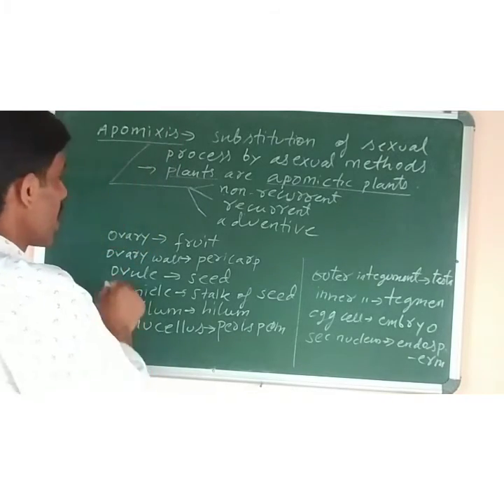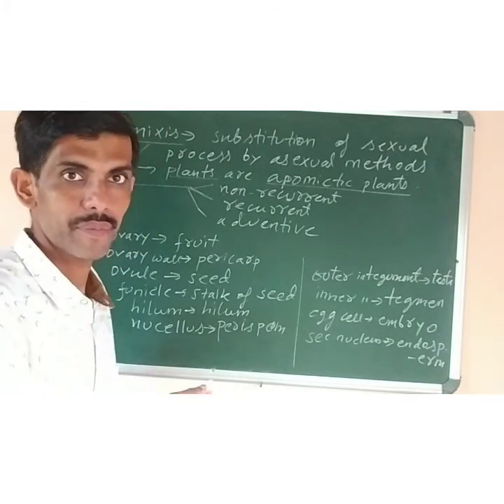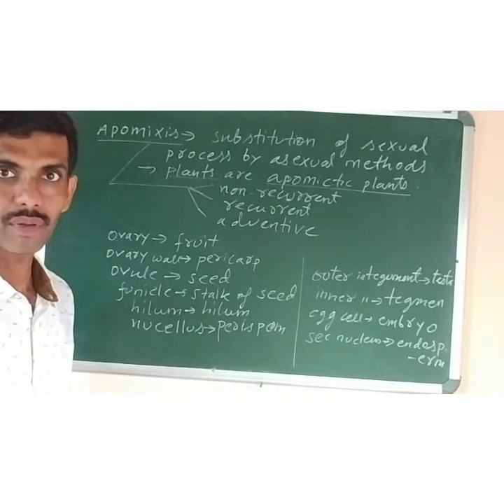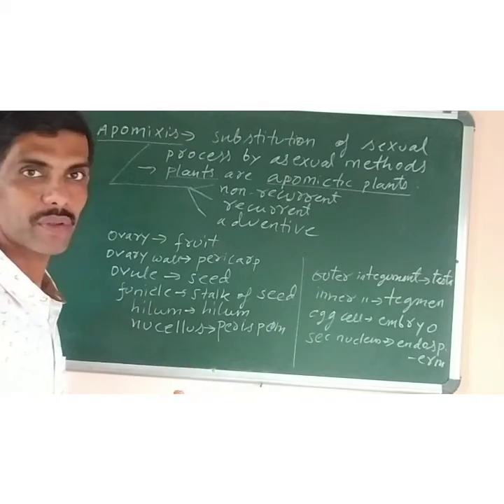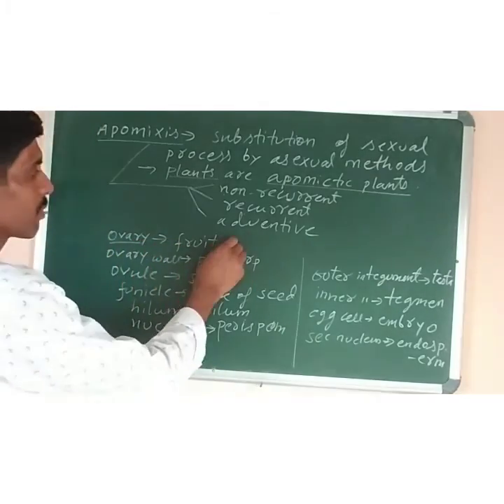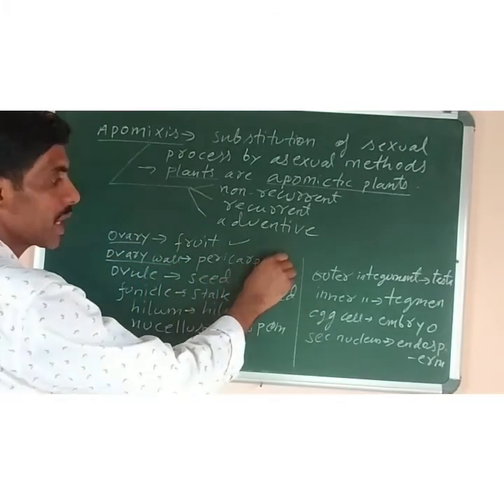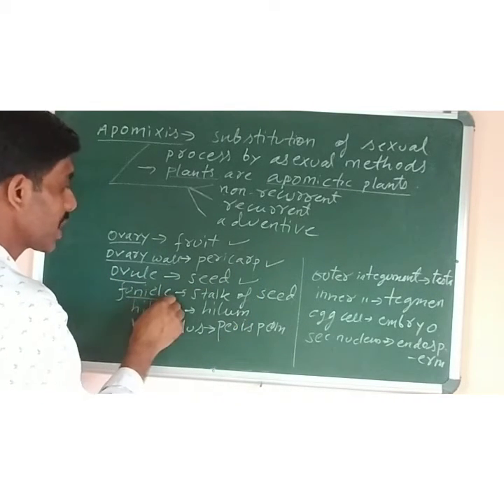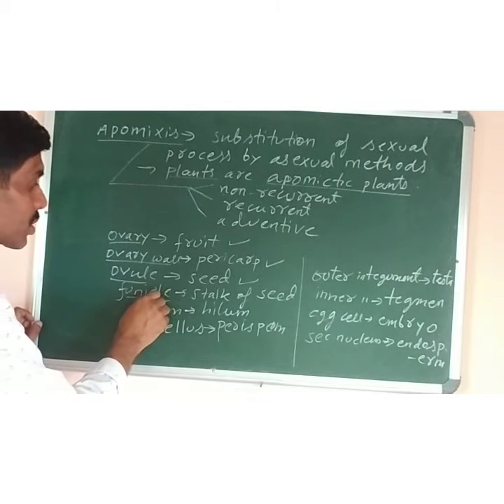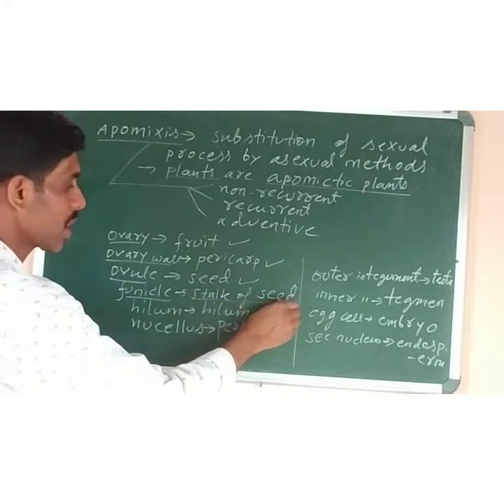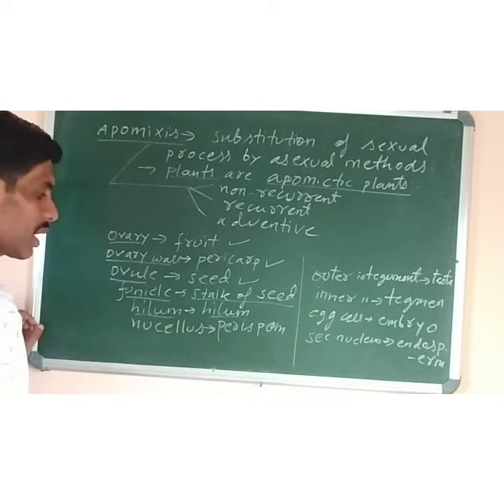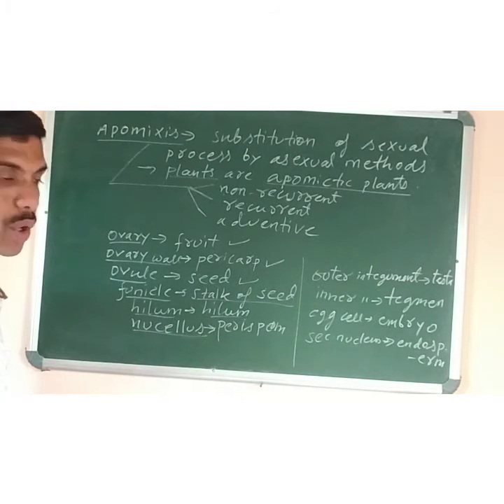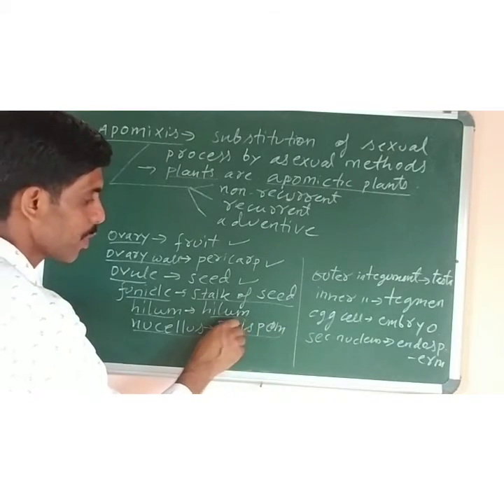Now next, what is the fate of the formation of fruit? You know that fruit is formed from the flower only. Which part of the flower gives rise to which part of the fruit? Ovary develops into fruit. Ovary wall changes into pericarp, that is the wall of the fruit, and the ovule develops into seed. Funicle develops into the stalk of the seed. Hilum remains hilum only. Nucellus, a parenchymatous tissue present in the ovule, develops into perisperm that provides food.